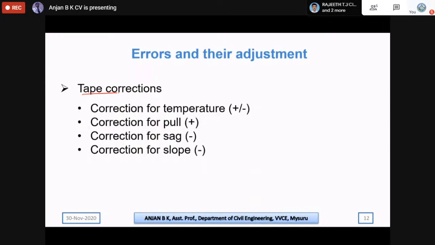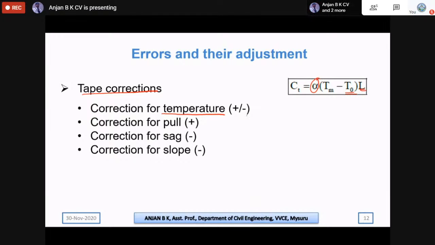Coming to tape, there are 4 corrections which we need to apply when we are using tape as our instrument. One is correction for temperature, given by alpha (Tm minus T0) into L, where Tm is the mean field temperature, T0 is the standard temperature, which is normally taken as 27 degrees, alpha is the coefficient of thermal expansion of the tape material, and L is the measured length.